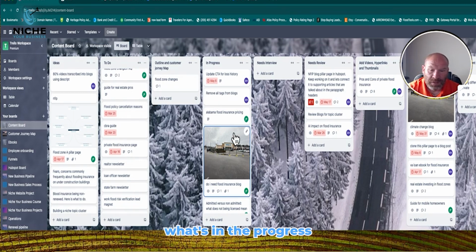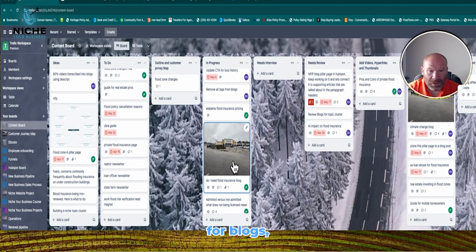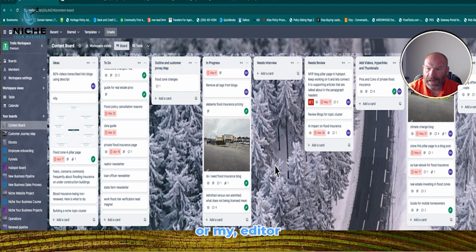Or I may know, hey, what's in progress here? Working on different tags for blogs, these kinds of things. Or my editor or content writer might need to interview somebody on my staff. And if they do, they would move it right here. Needs to interview John about a certain sales situation, so that he can really understand the problem he's helping customers solve when he's writing this.